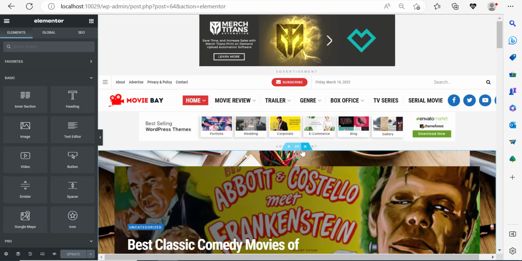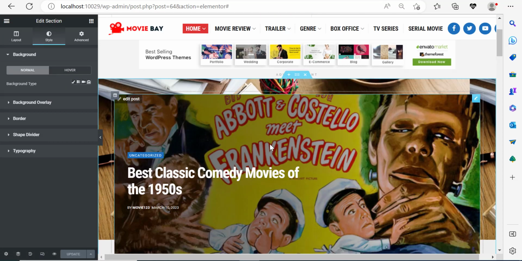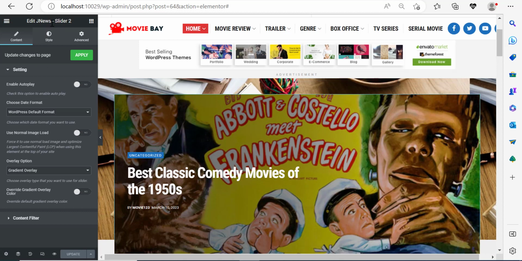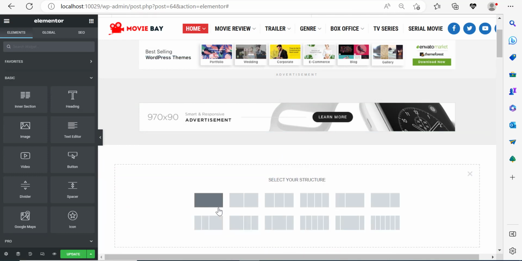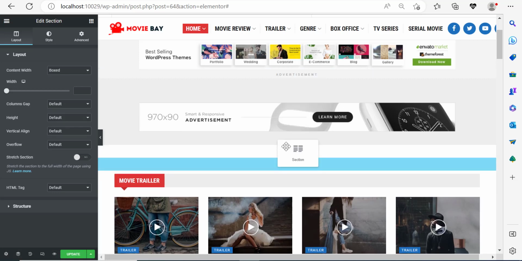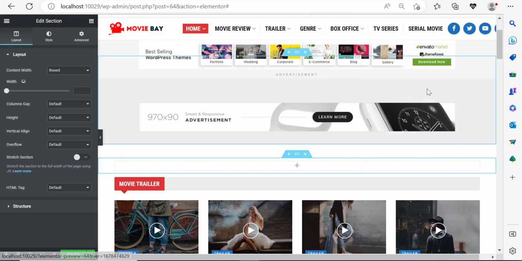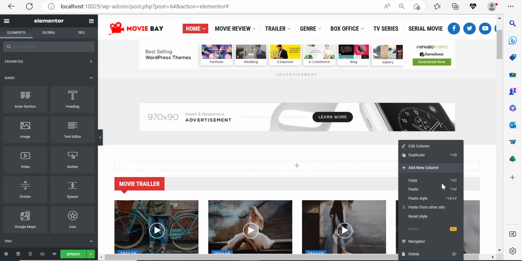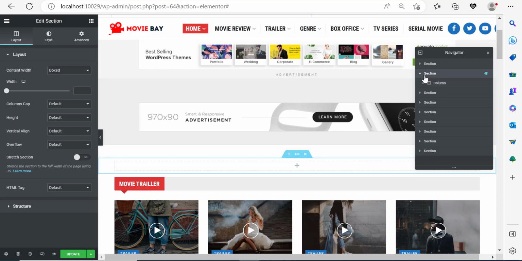Right, so here, if I click this and go to style, I can't see the image. So I'm going to click on this element. This is a Jnews slider 2. What I'm going to do is delete this entire section, click the plus button over here, and add a new section. I'm going to drag it to the top. If it doesn't want to drag like this, I'm going to open up the navigator, take my section like this, and drag and drop it at the top.